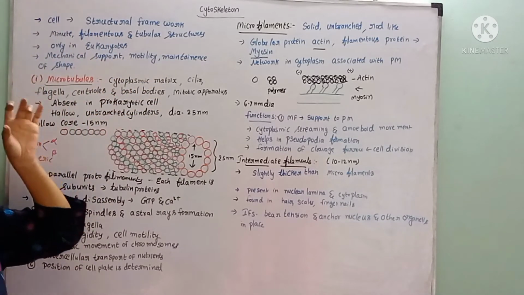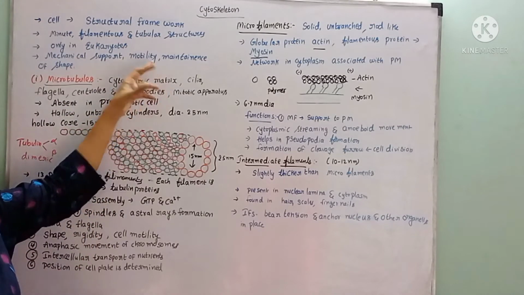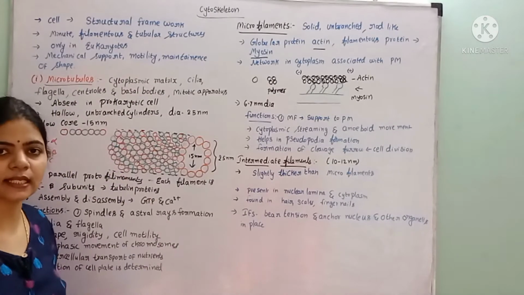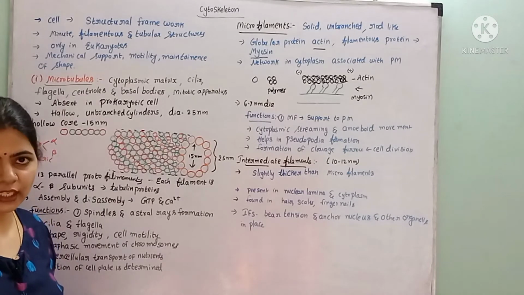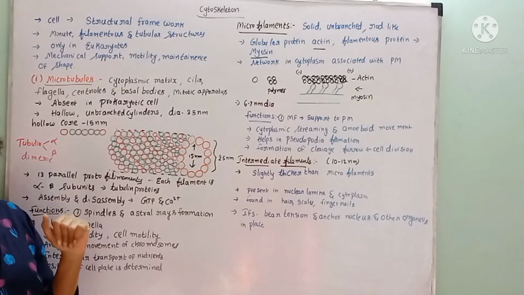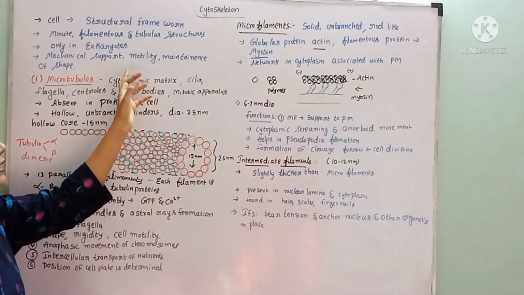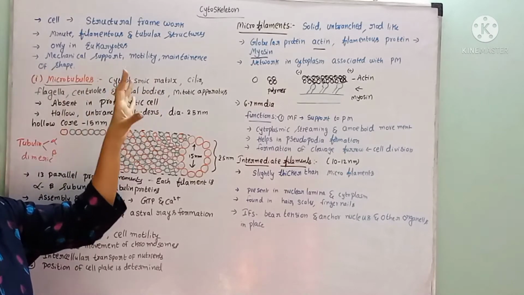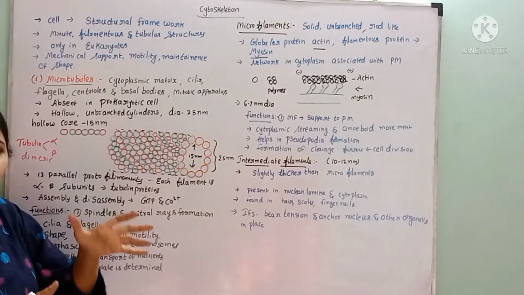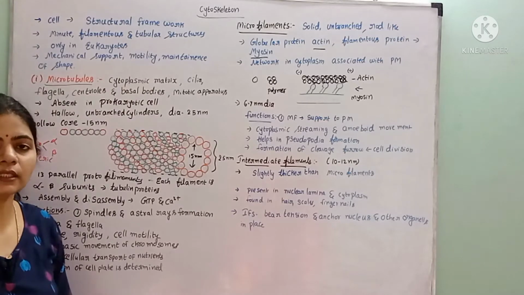It is made up of minute filamentous and tubular structures. Different types of structures are present, and these cytoskeletons are present only in eukaryotic cells and absent in prokaryotes. The function of the cytoskeleton is to provide mechanical support, rigidity, and motility. They help in the movement of the cell and also in the maintenance of proper shape of the cell. For all these reasons, the cytoskeleton is required for the cell.